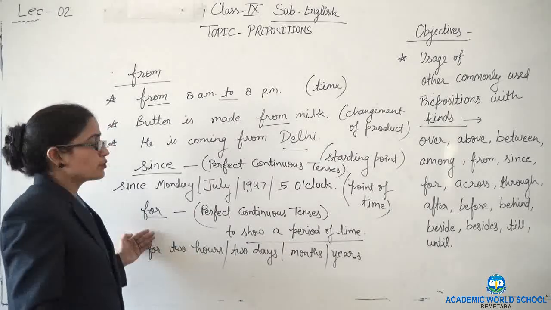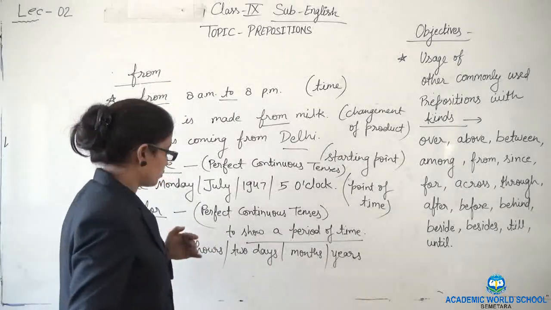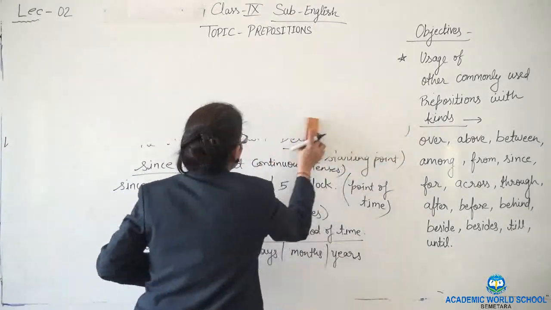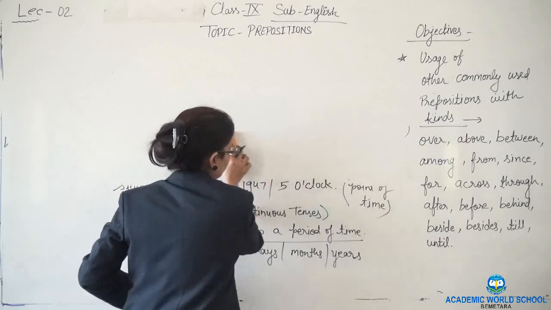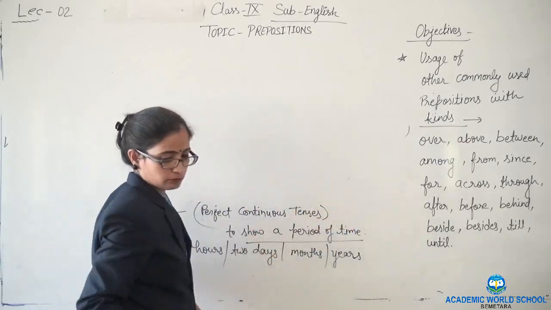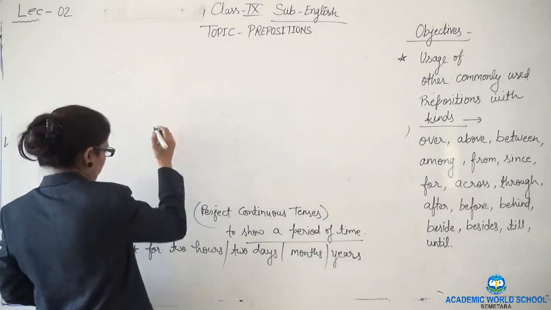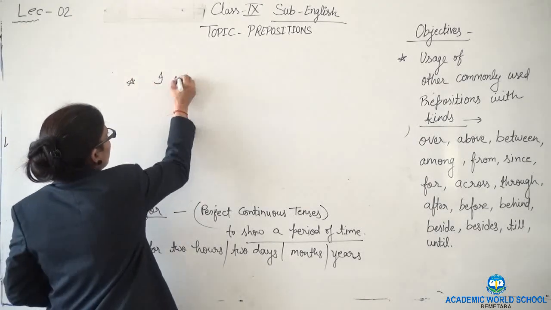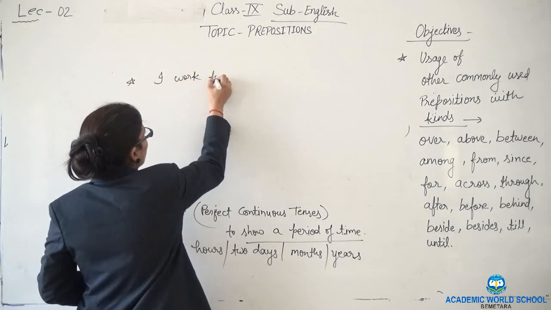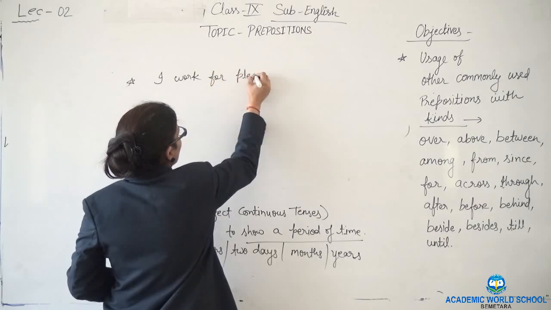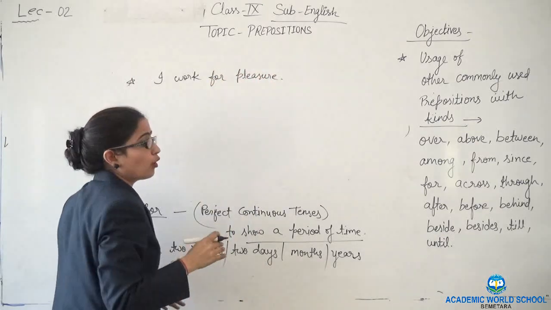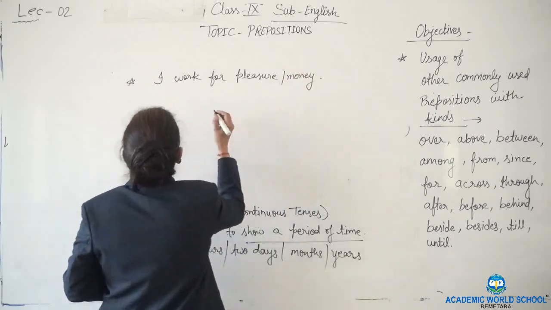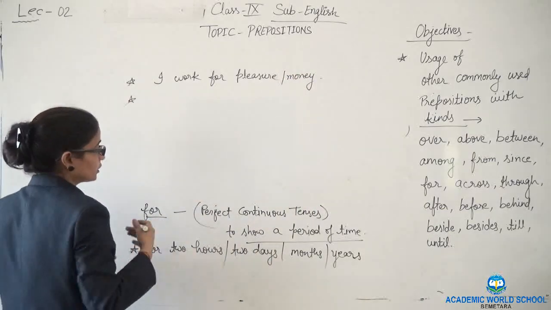For is used to show different aspects also. How? Let's see 5 examples. Use of for. I work for pleasure, or money may be there. Then it will show a different thing also.